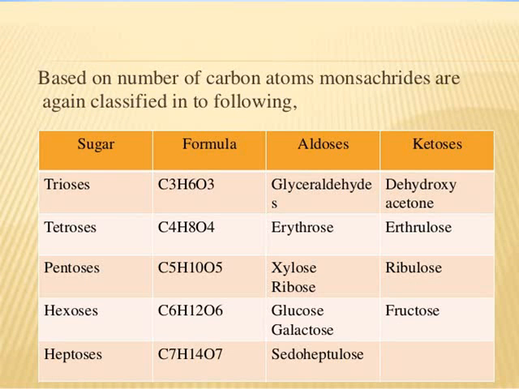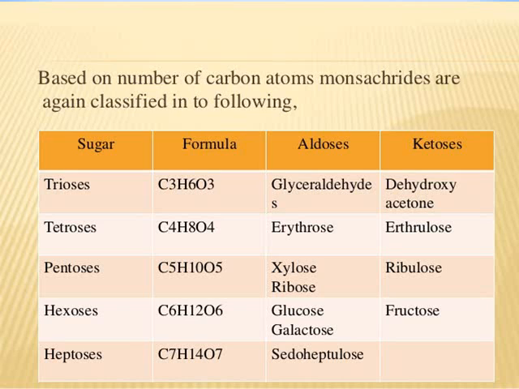So in the previous slide, you had seen different types of monosaccharides on the basis of carbon atoms. If 3 carbon atoms are present, it is called trioses, C3H6O3. Aldoses are glyceraldehyde, ketoses are dihydroxyacetone. If an aldehyde group is present, it is called aldoses. And if a ketone group is present, they are called ketoses. So trioses are aldoses and ketoses having 3 carbon atoms. Glyceraldehyde and dihydroxyacetone are the examples.